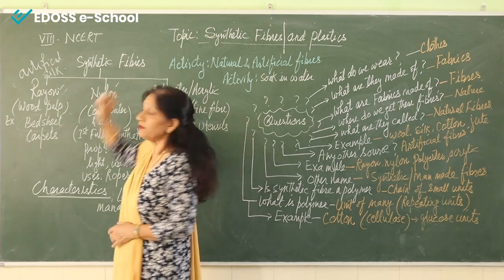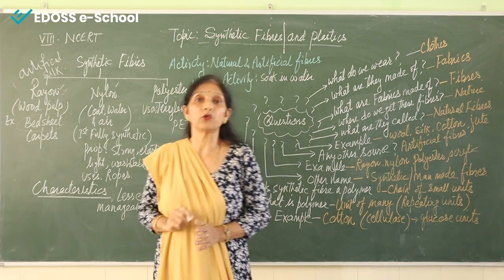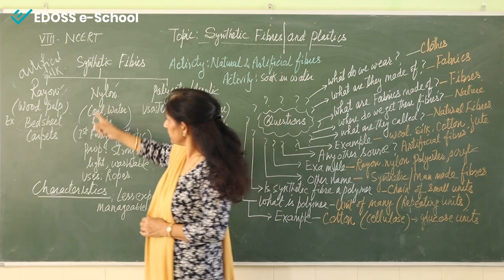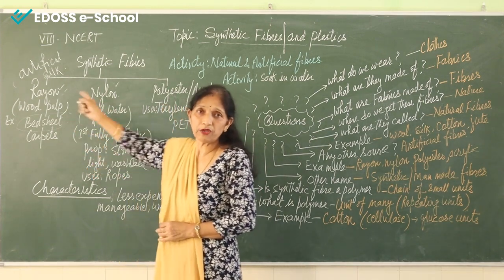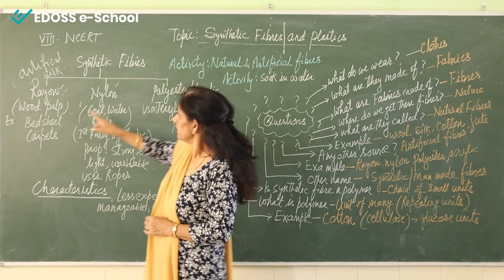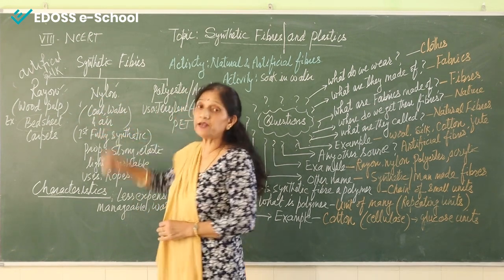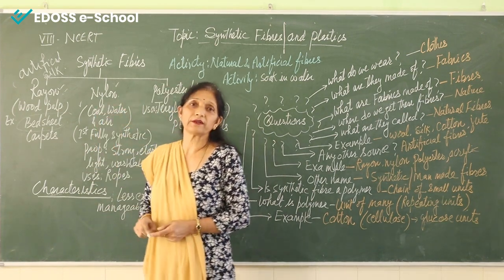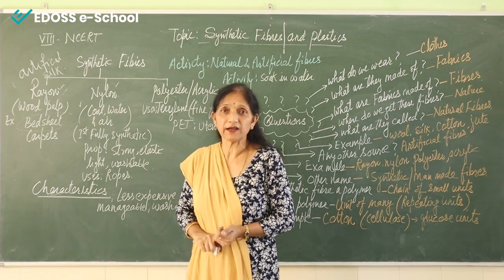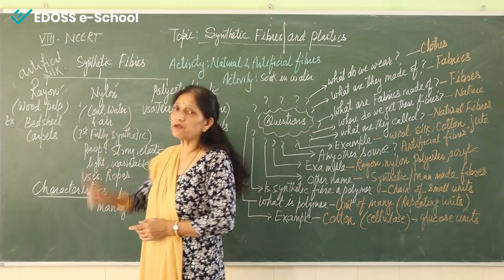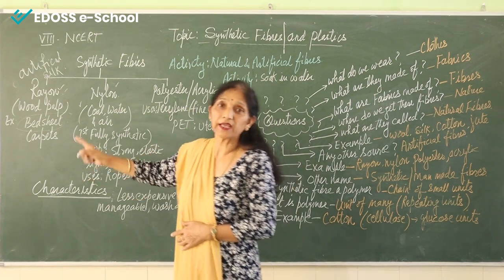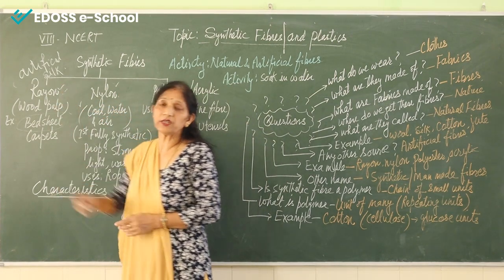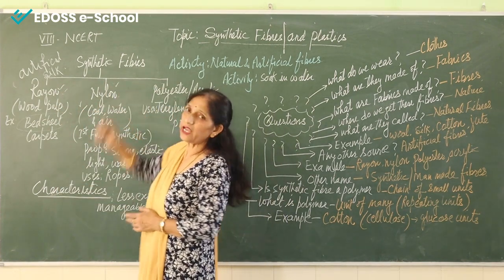Nylon, this is not suitable for wearing clothes. Why? अब सबसे पहले let me tell you how we are making it, how we prepare it. This is made from coal, water and air. And remember, this is the first fully synthetic fiber. Fully synthetic. पहला सिंथेटिक फाइबर जिसको लेबोरेटरी में बनाया गया था, this was the nylon. Okay, क्योंकि जो रेयन था उससे डिमांड्स पूरी नहीं हो रही थी, so nylon was invented.